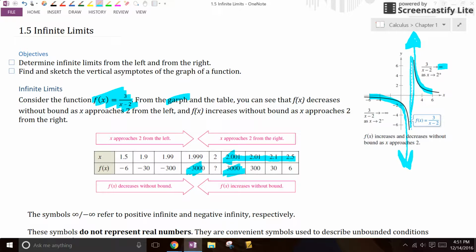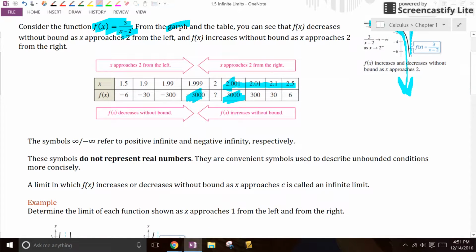So that is where we use the symbols negative infinity and infinity to say these are unbounded. These are not real numbers. So that's the one thing you've got to make sure of: infinity is a concept. It is not a number, so we can't act like it's a number. Limits are always equal to a number. So when we say limit equals infinity, we're kind of getting fuzzy here, but the limit doesn't exist, and we might talk about the limit from the left side and the limit from the right side. So be a little careful there.